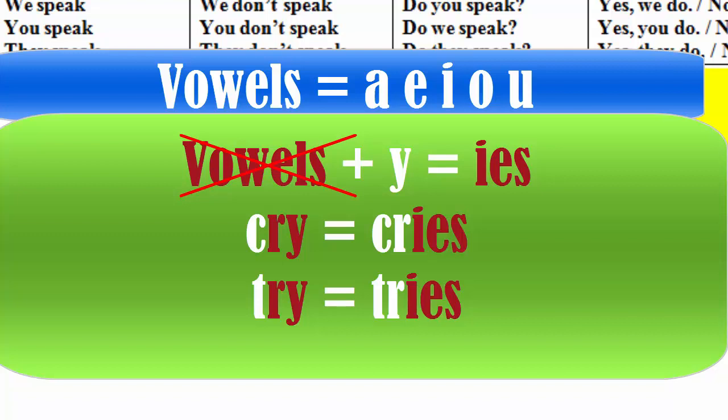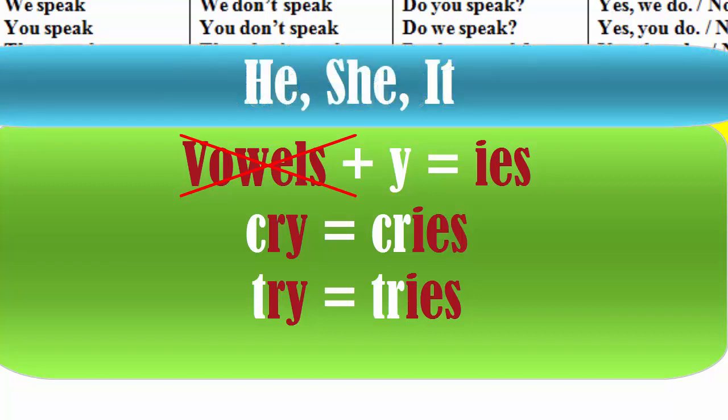For example, the verb cry: I cry, you cry, he, she, it cries. We, you, they cry. The verb try: here we have y at the end, but before it we have a consonant r.